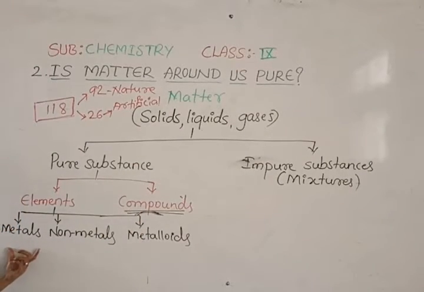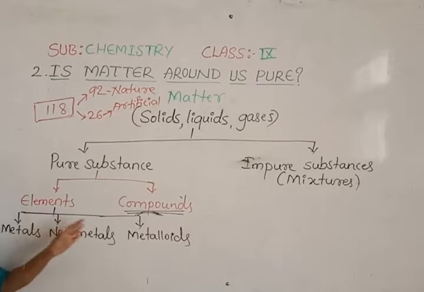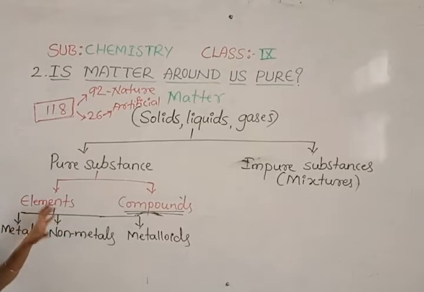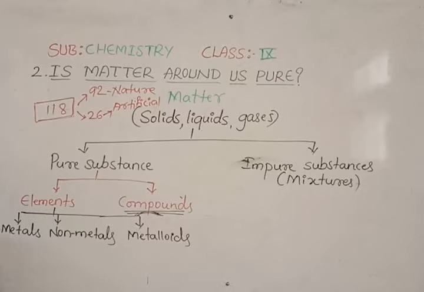If we take the metals, metals are usually hard, though there are some exceptions. When we discuss these elements we will discuss in detail. The general properties I am explaining now are just for introduction. Metals are usually hard and have ductility, which means we can make them into thin wires. They are highly malleable, so we can make them into thin sheets, and they are very good conductors of electricity and heat. Those properties are the same for all the metals, except some metals that we will discuss in later sections.